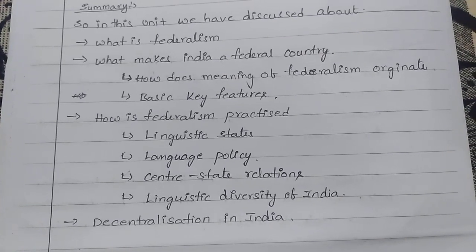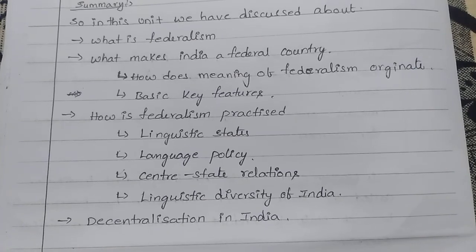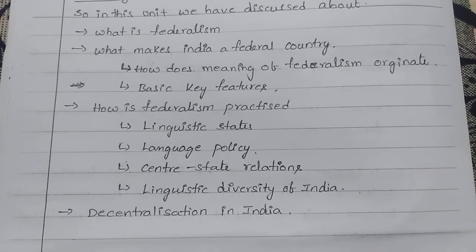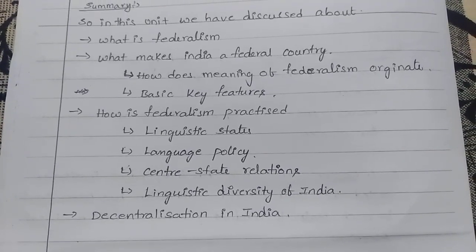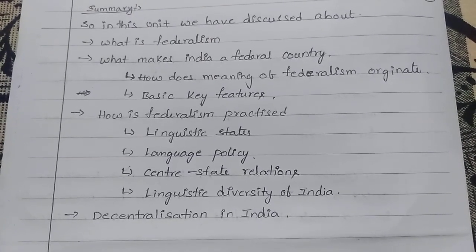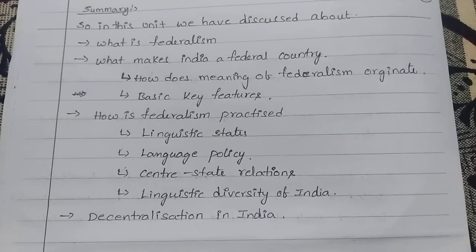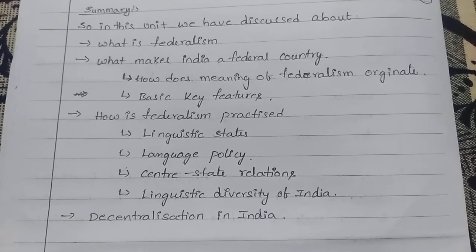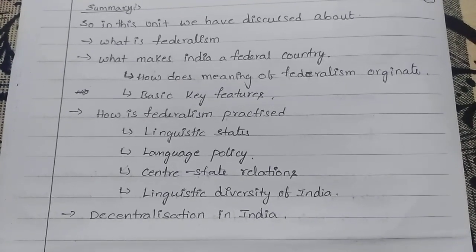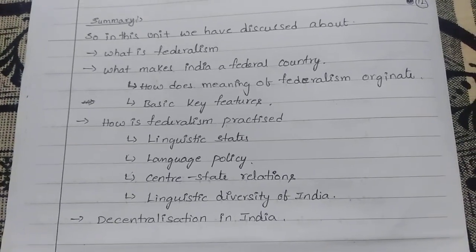Okay, based on the linguistic states, they divided the old states into new states, and the language policy. Right, and center-state relations, how the center-state relations are, means coalition government, all that we have learned in this. Previously the central government was not respecting the state governments at all, they were undermining the state governments. After the 1990s the system changed entirely, the conditions changed. Because of the coalition government they started to respect the feelings and words of the state governments, as we already discussed.